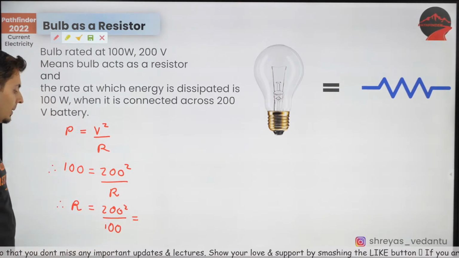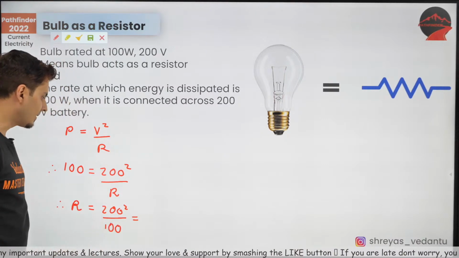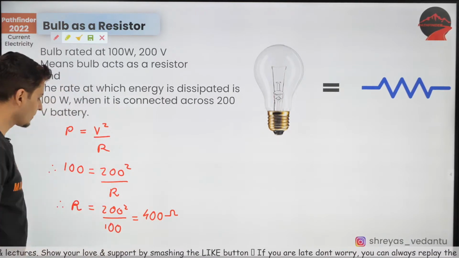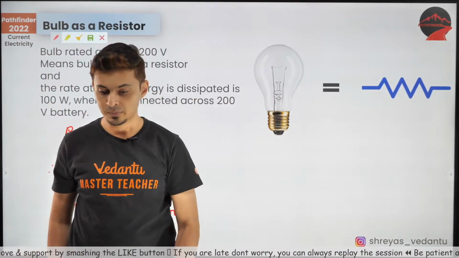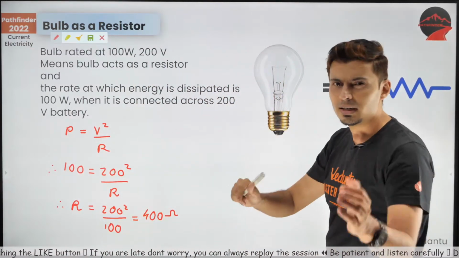How much is it going to be? 200 square is 40000 divided by 100. That means it's going to be 400 ohms. So the resistance of the bulb is 400 ohms. You can even find out the current flowing through the bulb. How do you find out?